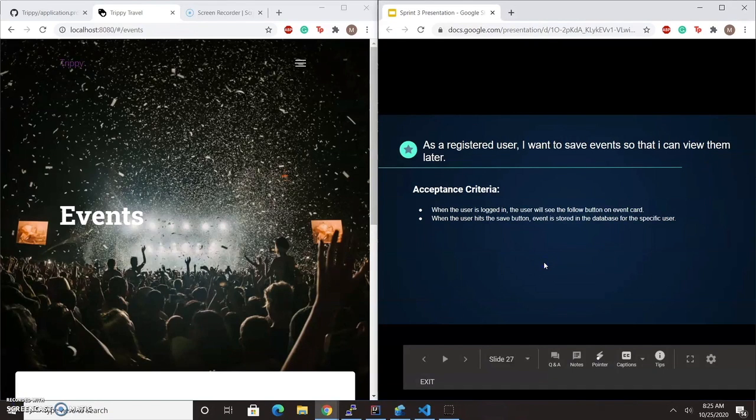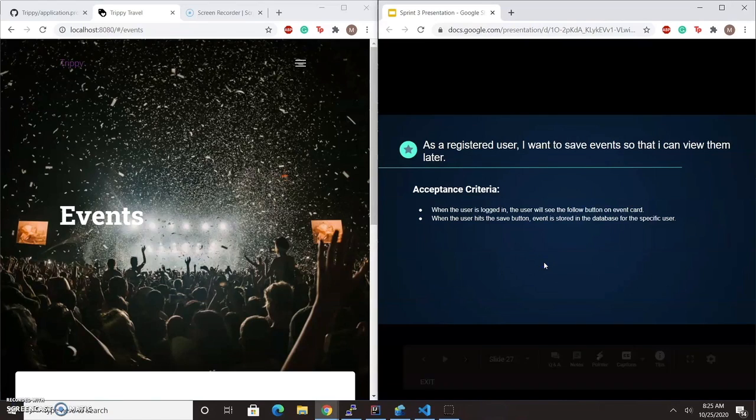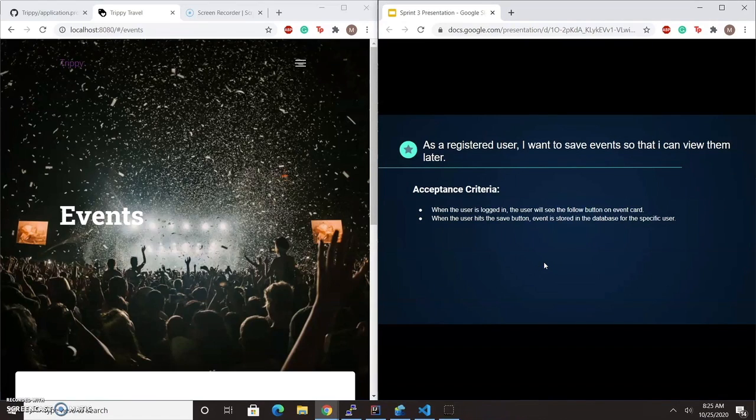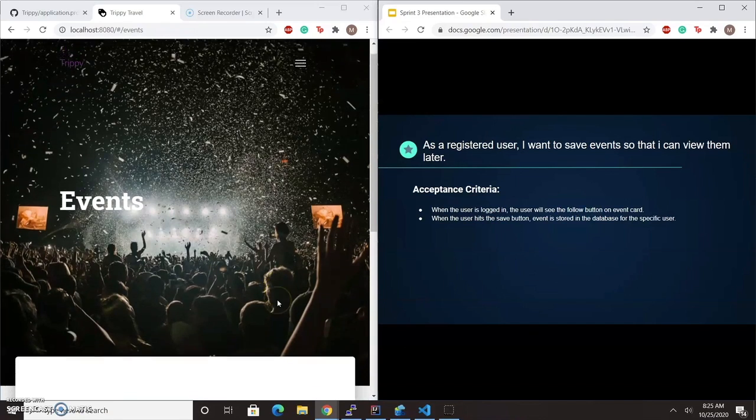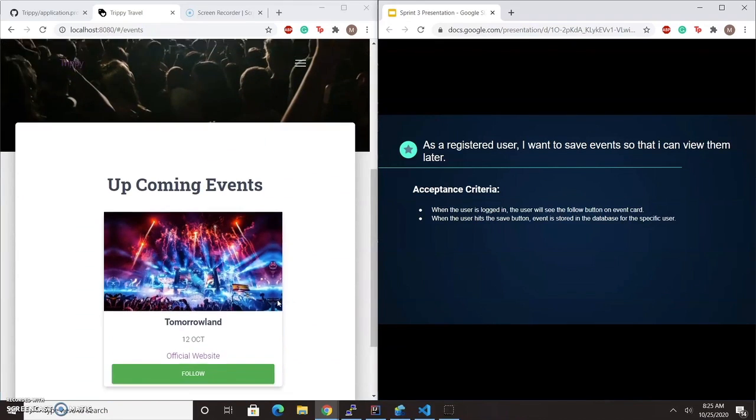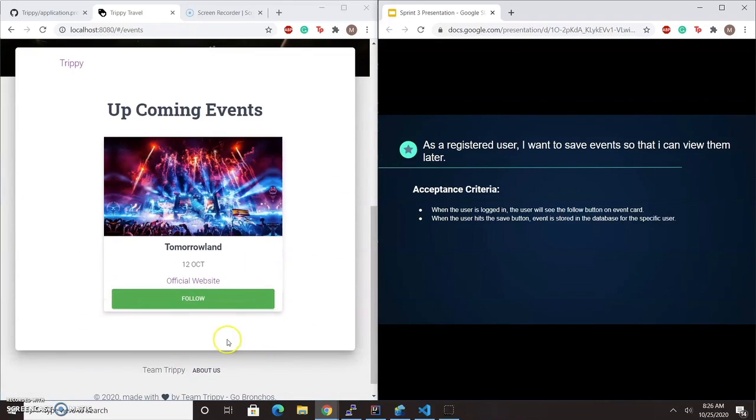Here's my next user story. As a registered user, I want to save events so that I can view them later. The acceptance criteria is, when the user is logged in, the user will see the follow button on events page. As we are logged in, you can see that we see the follow button on the event card. When the user hits the save button, event card is stored in the database for the specific user.